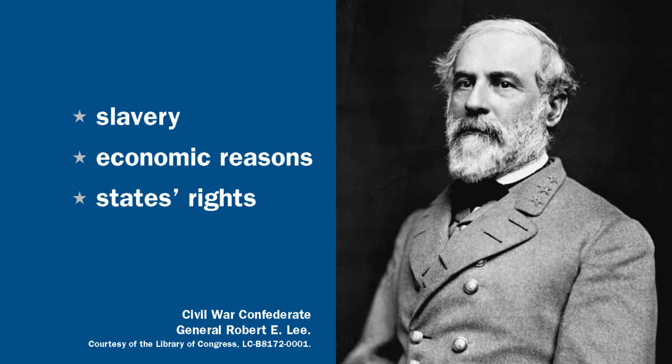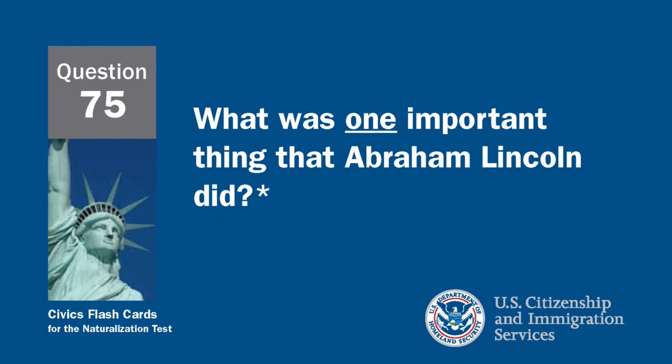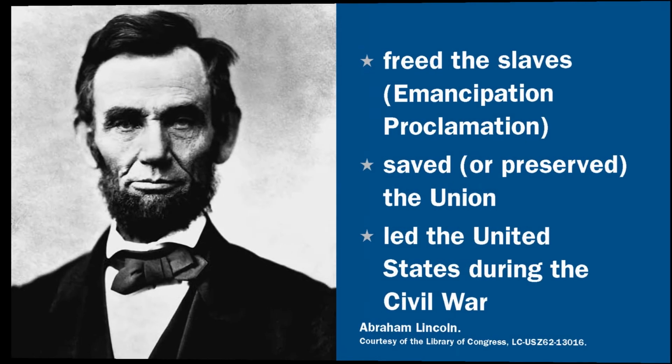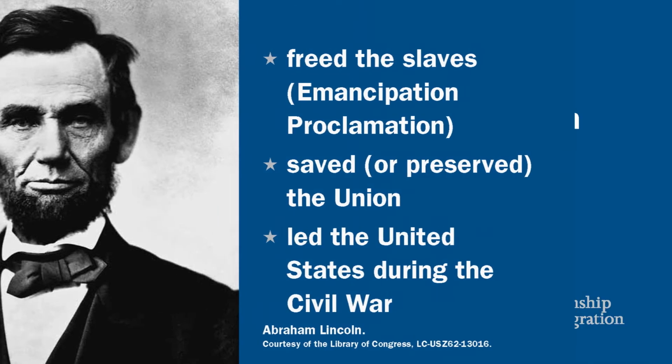What is one important thing that Abraham Lincoln did? Abraham Lincoln freed the slaves, led the United States during the Civil War, and he saved the Union. What did the Emancipation Proclamation do?